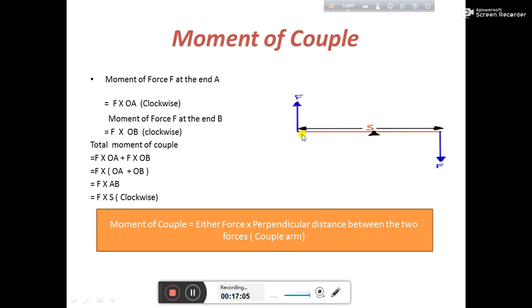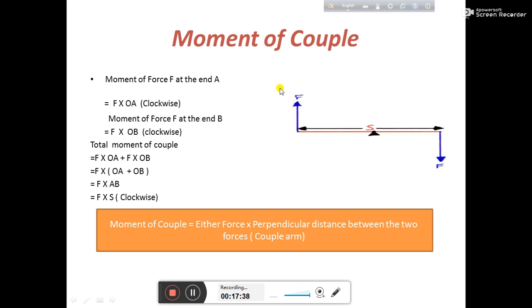So for that particular point A, if we find the moment of force, what is the formula of moment of force? That is the force and the perpendicular distance between the force and the pivoted point. If this point is O, then it is F into OA. Similarly, we can calculate here, that is F into OB.